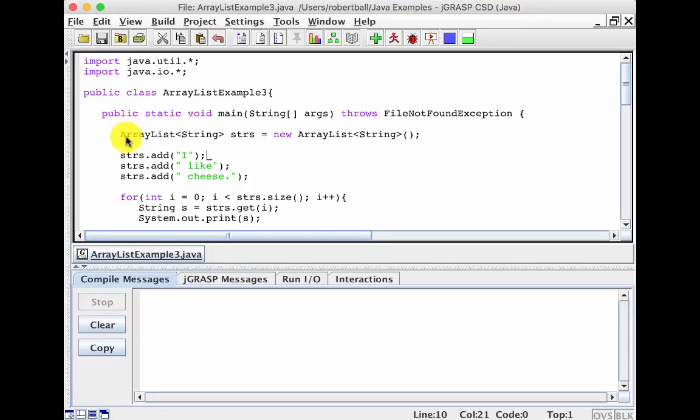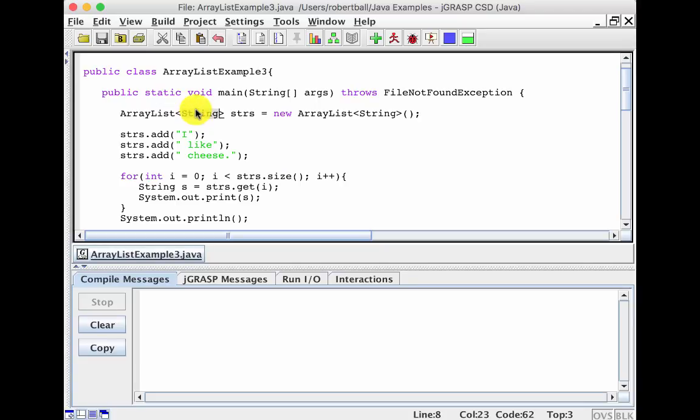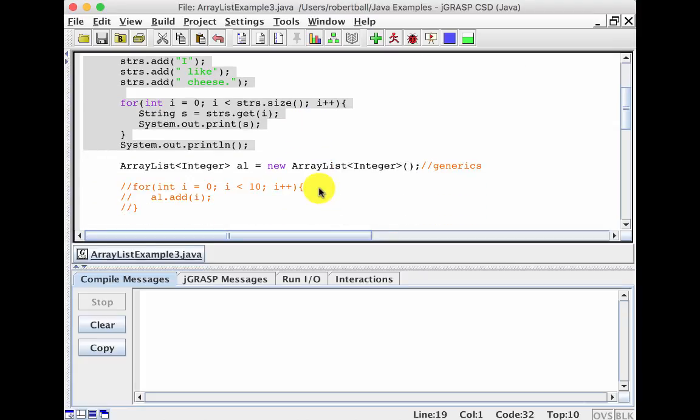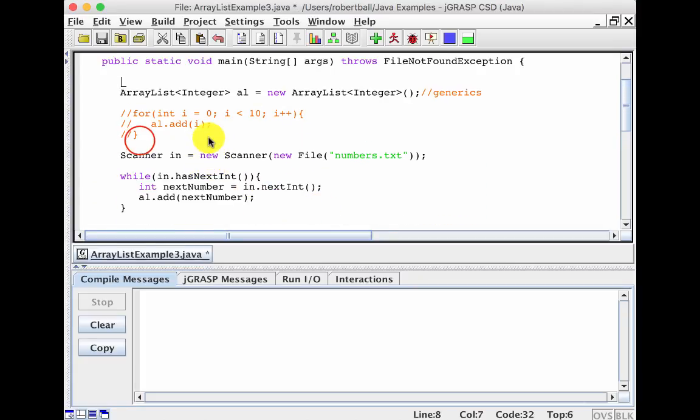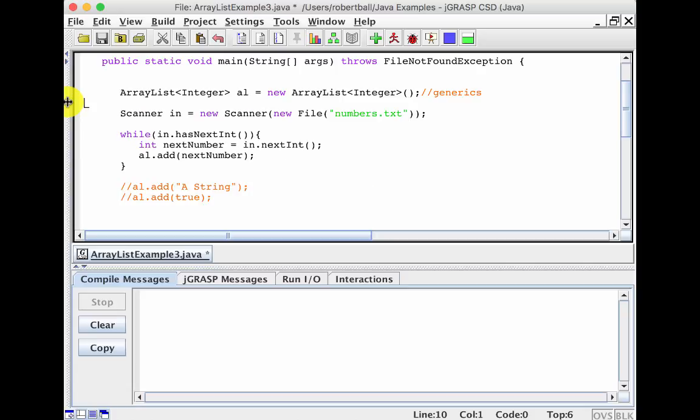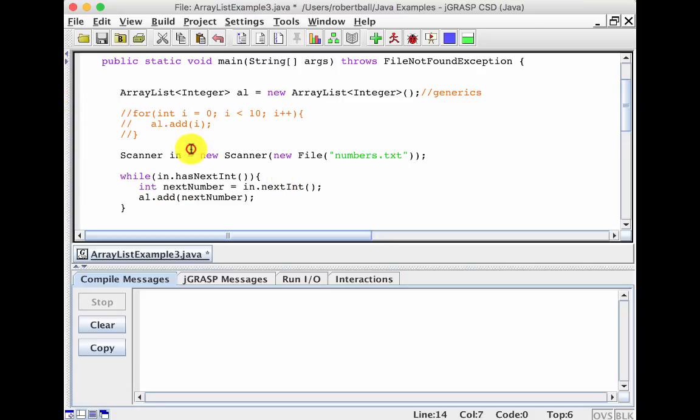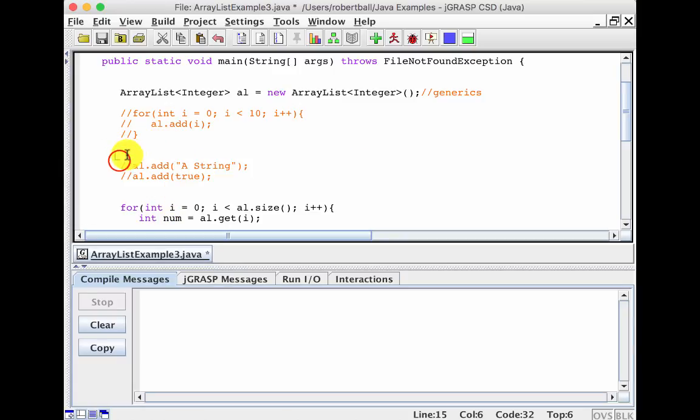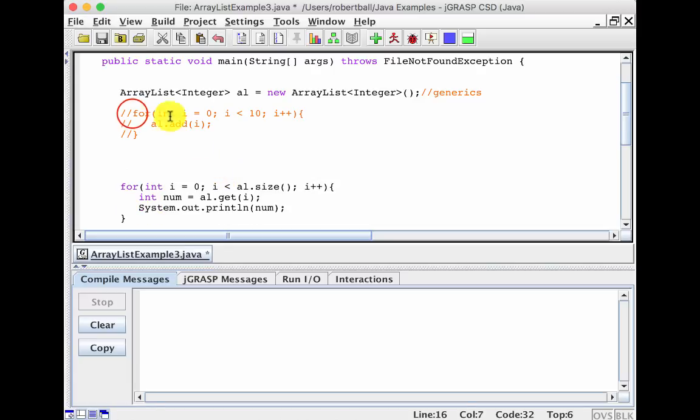Okay, so we've talked about strings, we've talked about generics. So if I add ArrayList<String> and call it whatever I want, new ArrayList<String>, then everything inside it has to be a string. Okay, we got that, no problem. But this is kind of a little confusing at this point. We've got our numbers. I can get rid of that. Get rid of reading in the file. We don't need that. Okay.